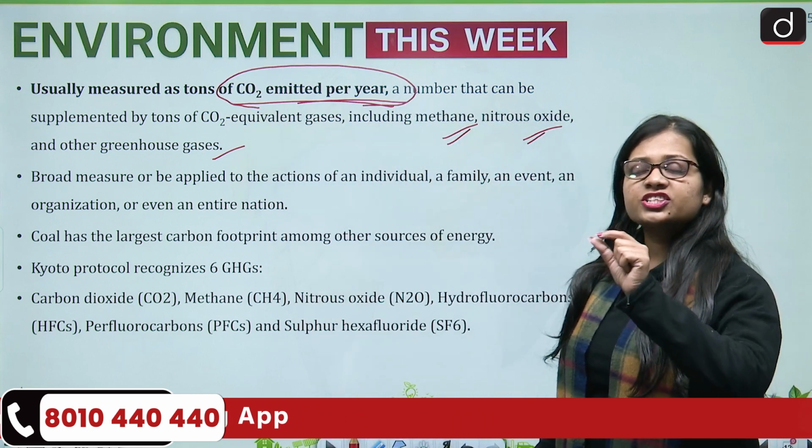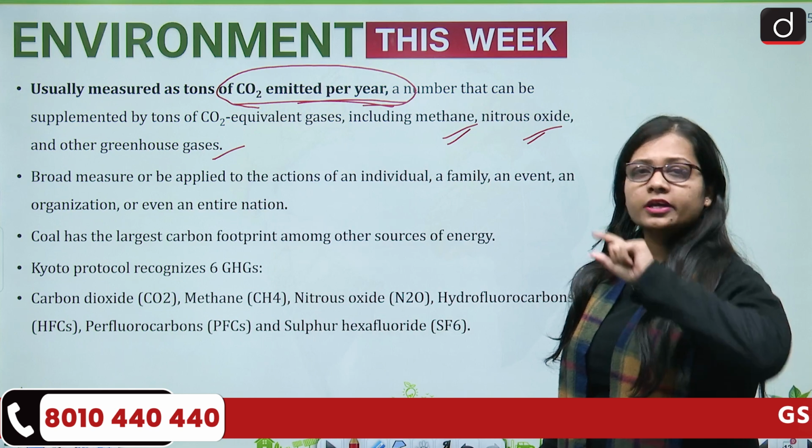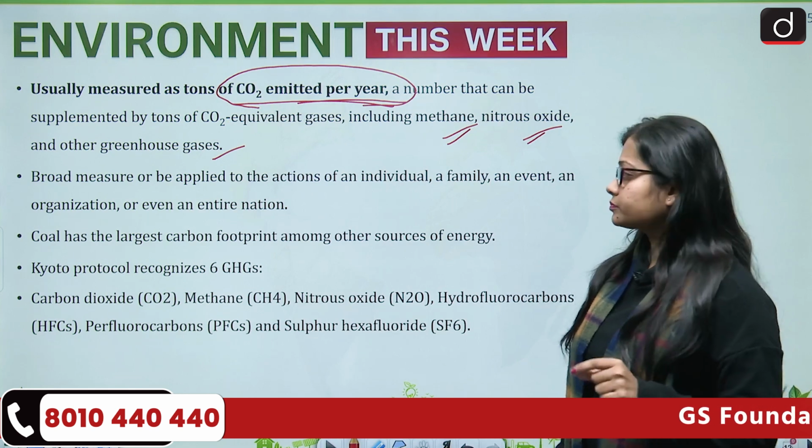So, GHG does not only mean carbon dioxide, it means other gases also.